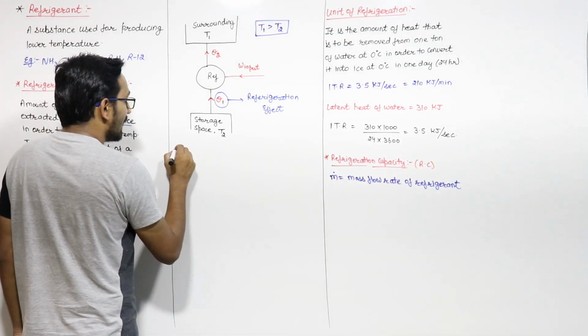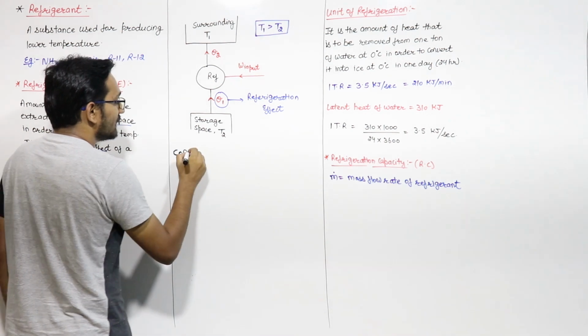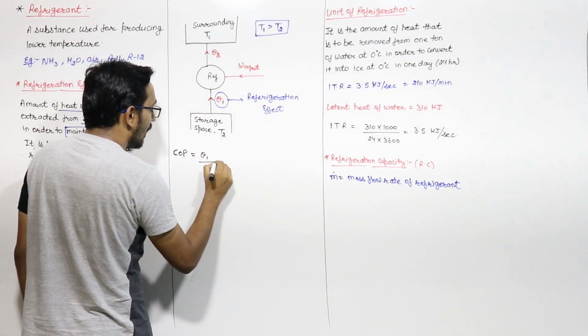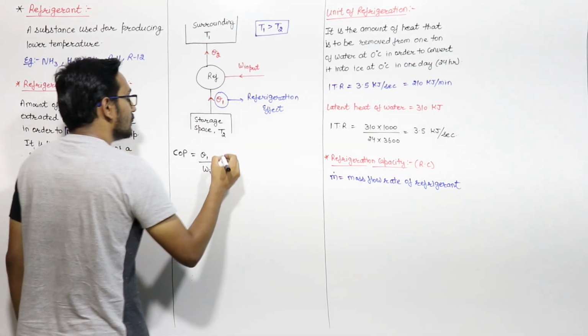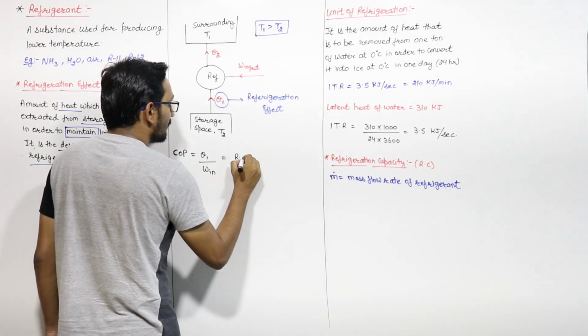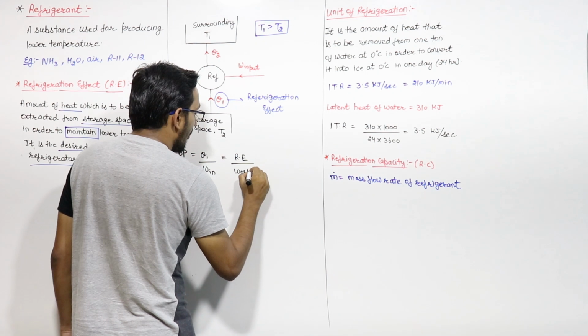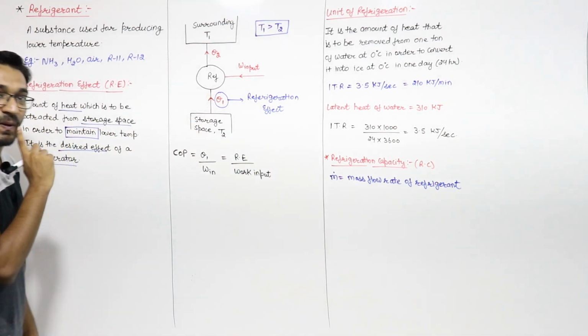Now what is the COP? COP of a refrigerator is the desired effect, that is Q1, upon the work input, that is W input. So you can say COP is equal to the refrigeration effect upon work input, right?